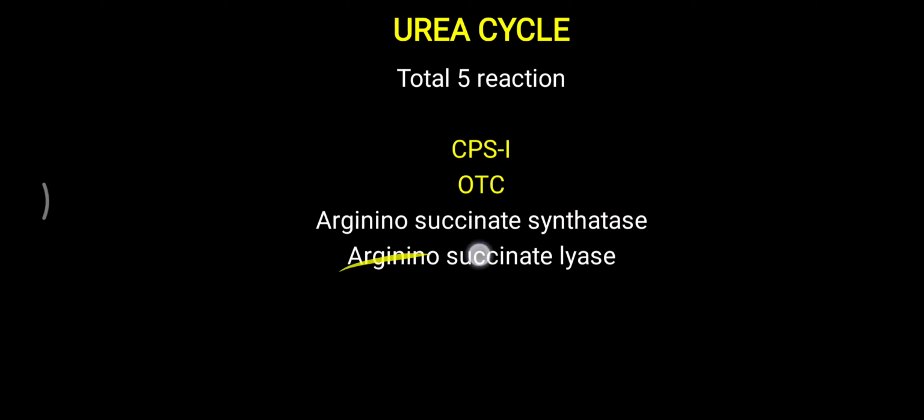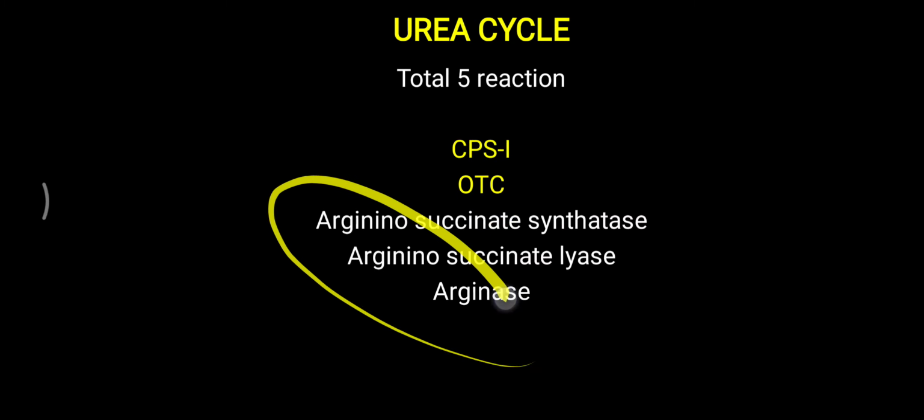The fourth reaction is argininosuccinate lyase, which breaks down argininosuccinate, and the last enzyme of the urea cycle is arginase. These two are present in the cytoplasm and the first two are present in the mitochondria. So let us look at the urea cycle in detail in relation to energetics. The first enzyme, CPS1, helps convert ammonia plus carbon dioxide into carbamyl phosphate with the help of ATP.